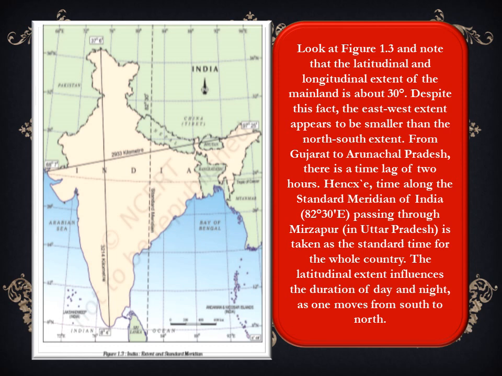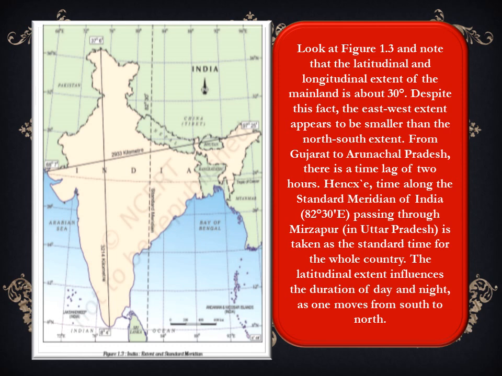Now, if we talk about Kanyakumari, it is close to the equator, whereas Kashmir is far from the equator. This means that Kanyakumari is at a lesser latitude as compared to Kashmir.